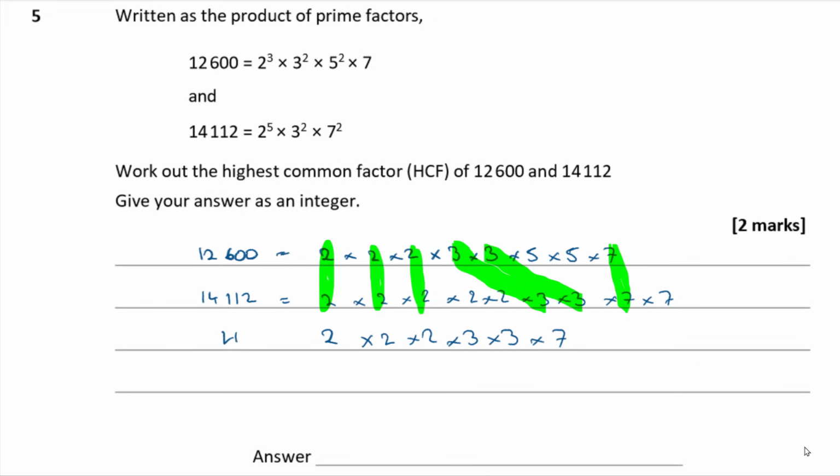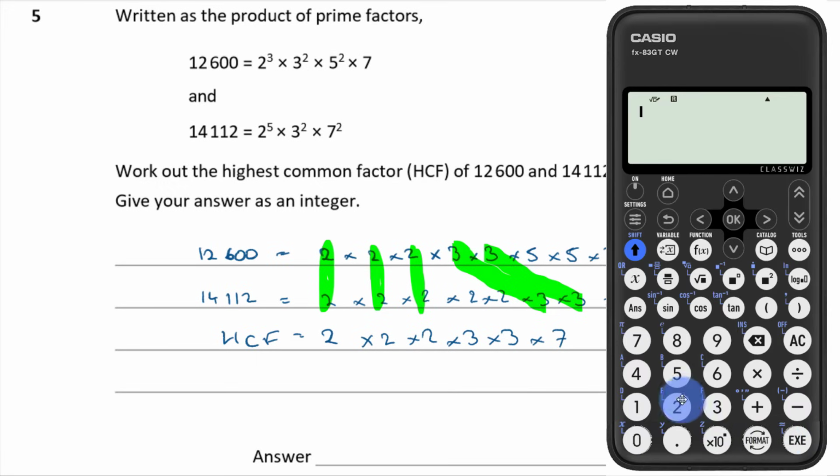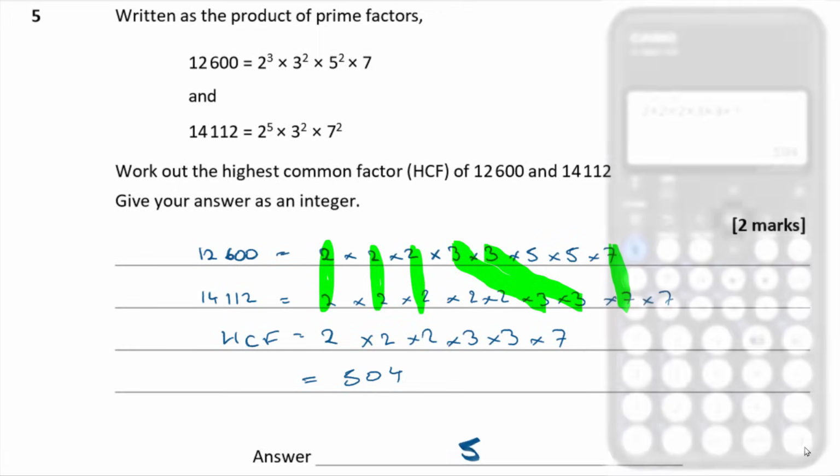Then if I multiply those all together, that is going to give me my HCF. So 2 times 2 times 2 times 3 times 3 times 7. What's that then? That comes out to be 504. So that's my HCF, 504.